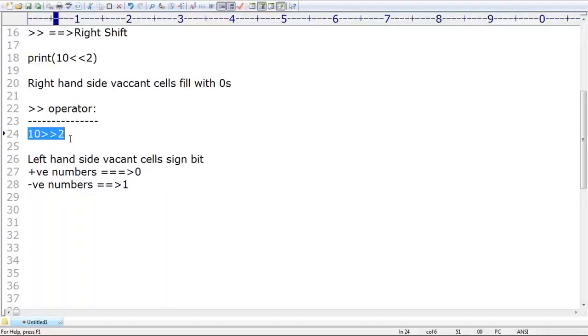10 right shift 2. What is the answer we are going to get? Already I explained the required answer and explanation. What is the answer by default we are going to get, sir? Observe very carefully.